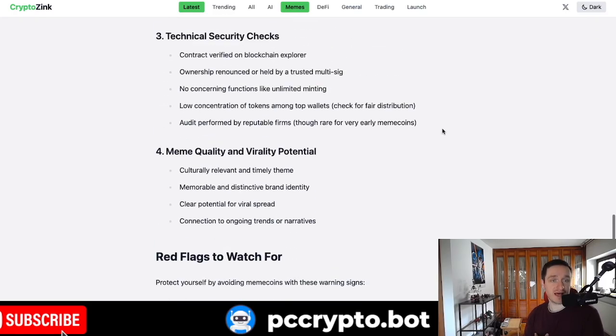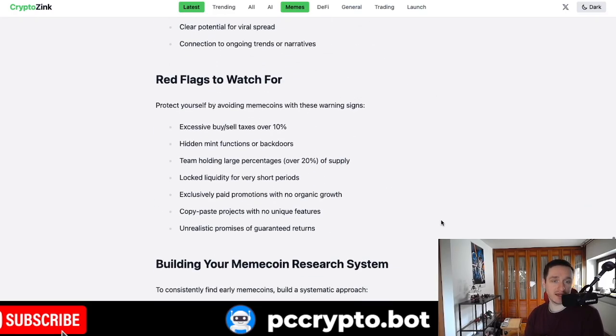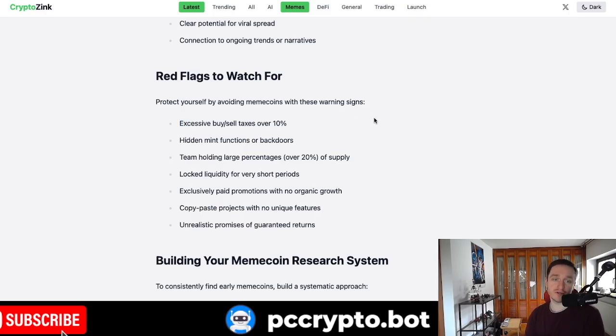There are a couple of red flags that you have to watch for. For example, taxes on coins are always a red flag. Basically having these clusters of people that are holding the coin, locked liquidity for a short period of time, only paid promotions, no organic growth, copy-paste projects, unrealistic promises, and basically memes that are not funny. So if you have another dog that's definitely not funny, nothing original, then usually it's not going to perform well.